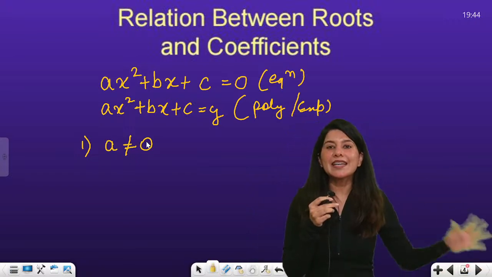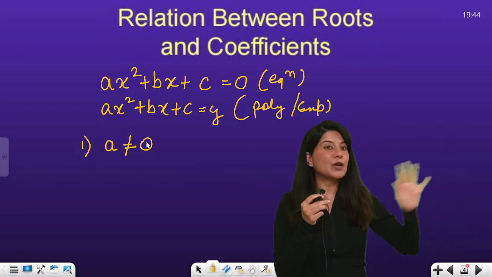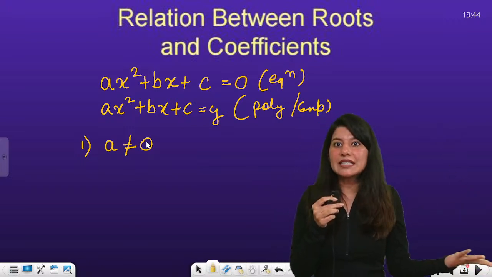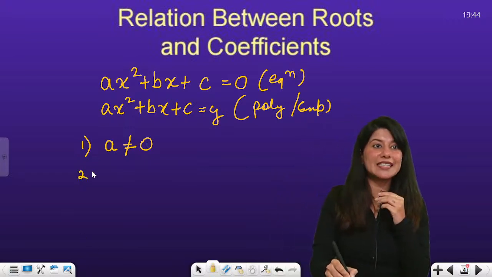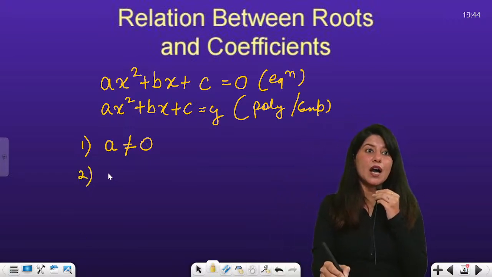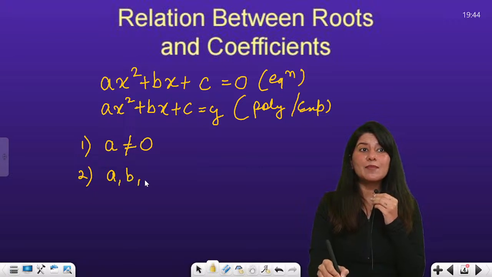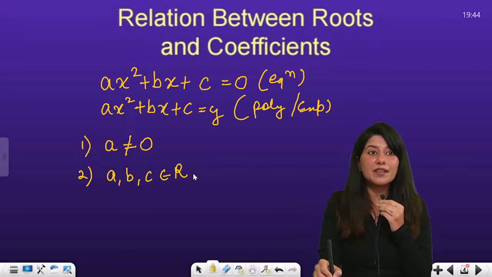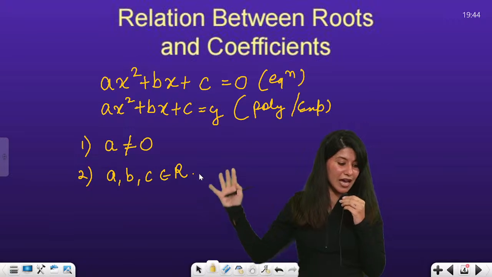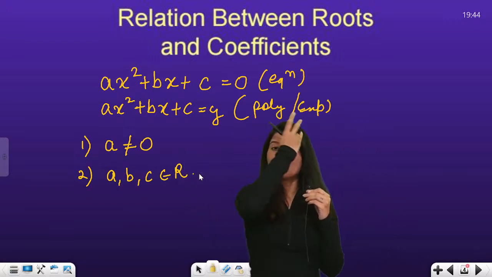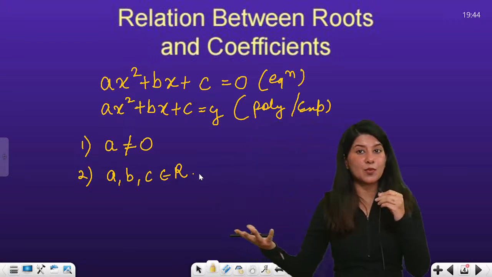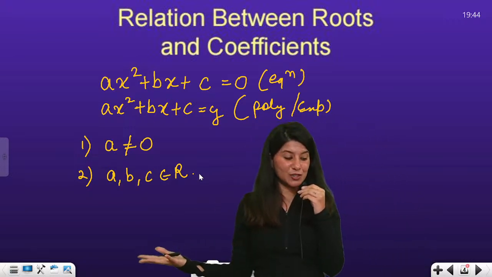I don't want it to vanish, because if it vanishes, then it is not a quadratic equation. Second, all the coefficients a, b and c belong to real numbers. These two conditions are absolutely related to your quadratic equation, polynomial or expression.